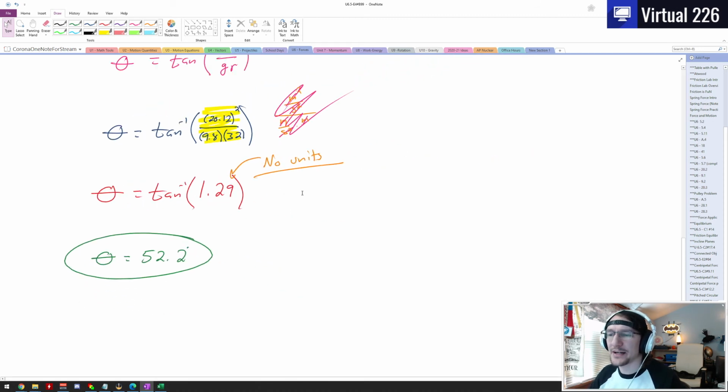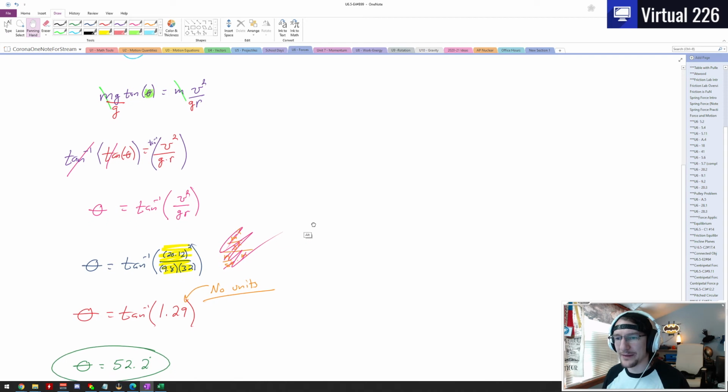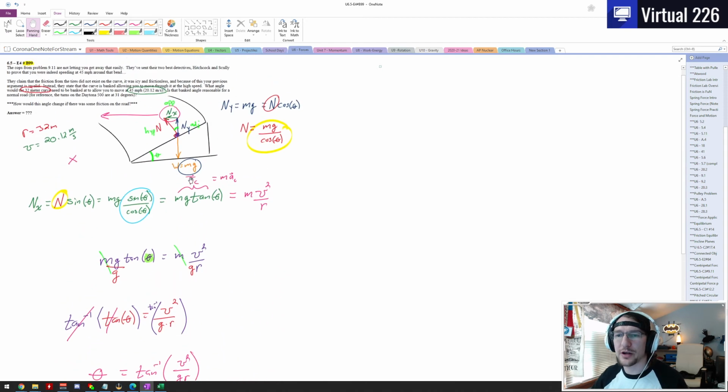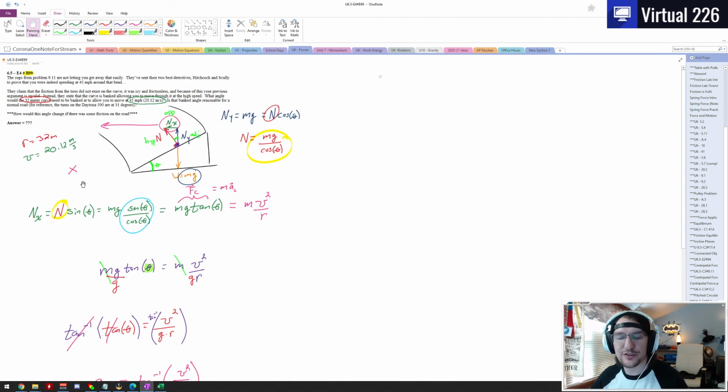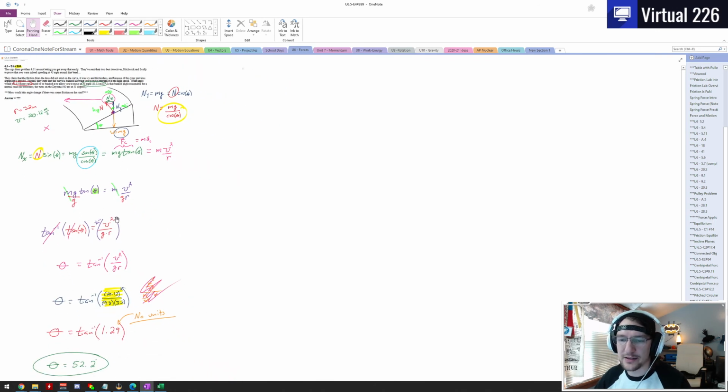So this is how we can approach one of these problems and work our way through it. It's not too crazy in terms of setting things up. We just need to be a little bit careful in our SOHCAHTOAing and figuring out our equations to use for centripetal force. But once we do that, we see that the math is something that we've done many times before, and we can indeed work through it.